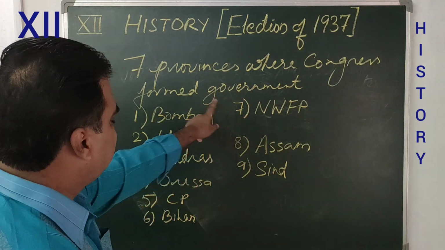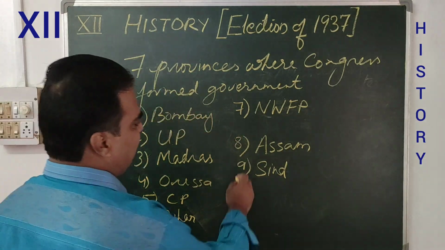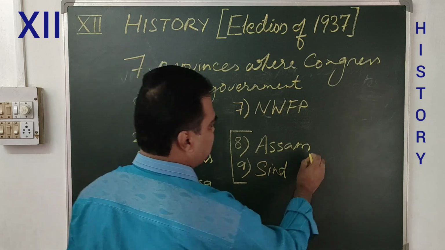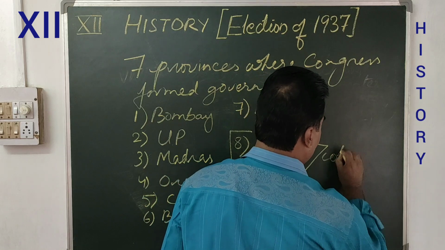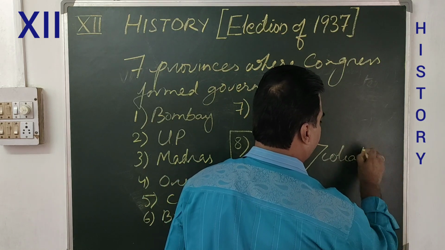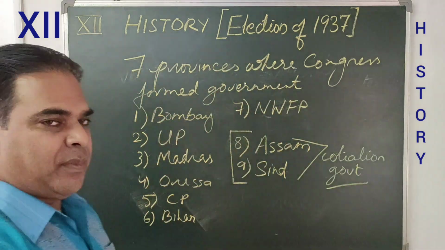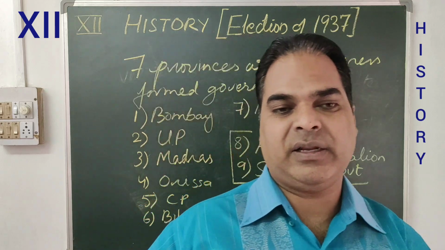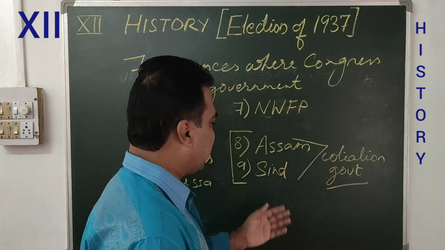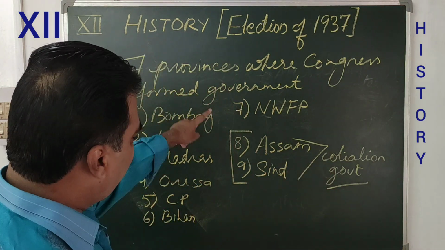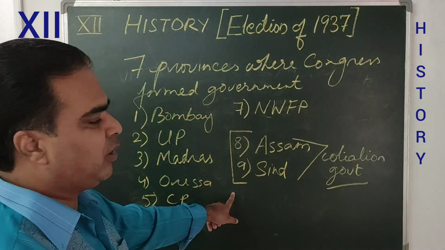So in 7 of the provinces, Congress had a full majority government, and here they entered into an alliance. That is a coalition government, Mili Juli Sarkar, entering into an alliance with other political parties and forming the government. So Assam and Sindh. Now, how many do you see over here? 9.